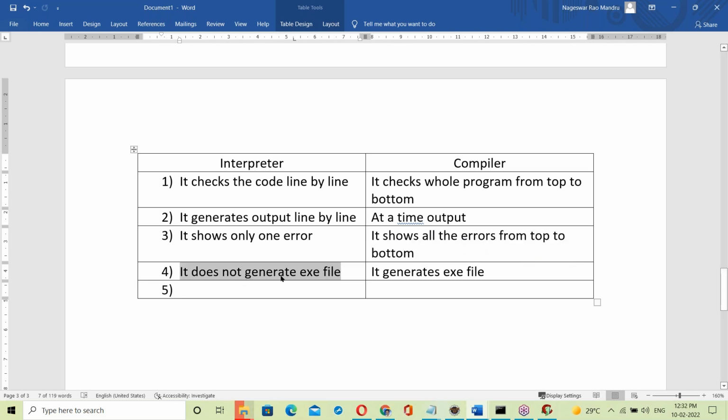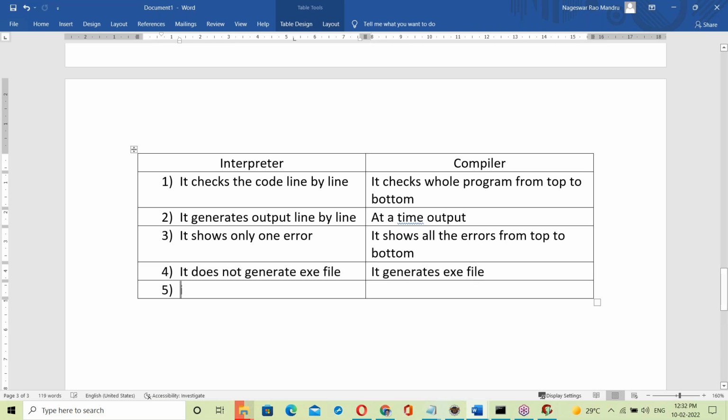Interpreter does not generate an exe file. Compiler generates an exe file. This is the main difference between interpreter and compiler. Interpreter, no exe file. Compiler, generating exe file. Okay, the exe file is the main difference.